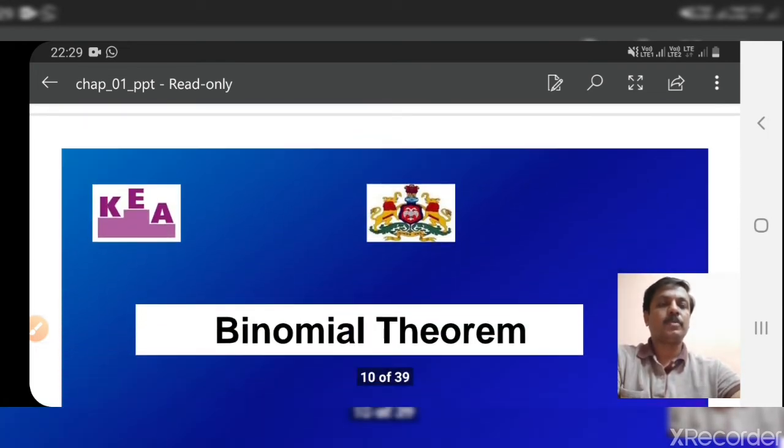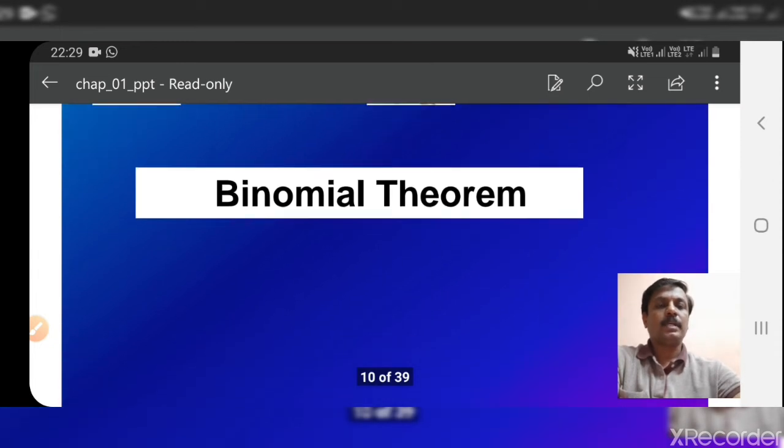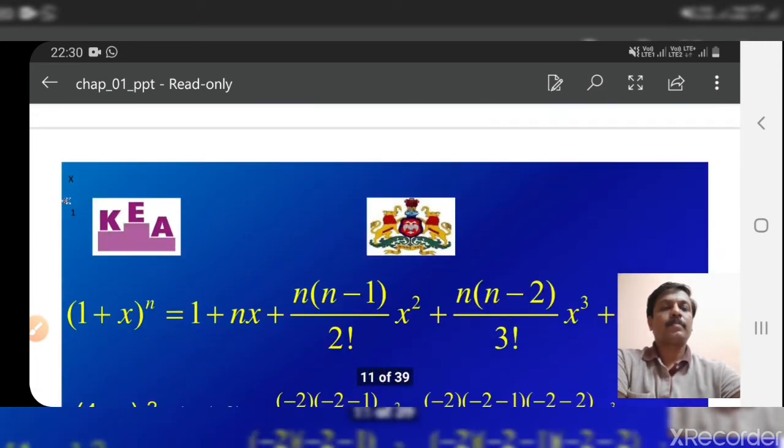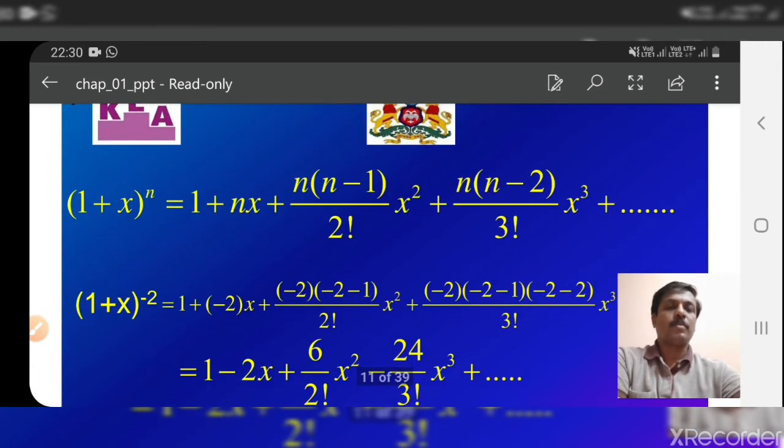Let us move to the next concept, that is the binomial theorem. This is also an important concept in mathematics. You just have to remember one formula. That formula is very helpful. Yes, here is the formula.